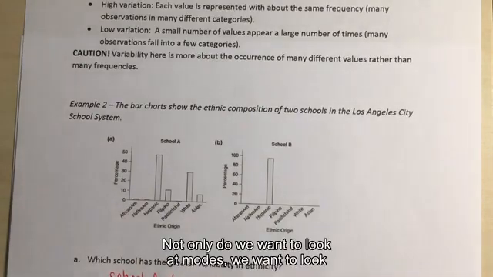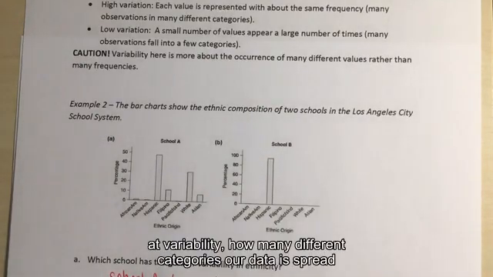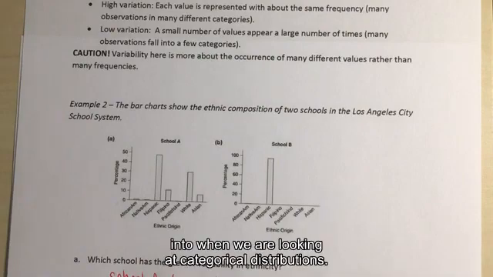So not only do we want to look at modes, we want to look at variability: how many different categories our data is spread into when we are looking at categorical distributions.